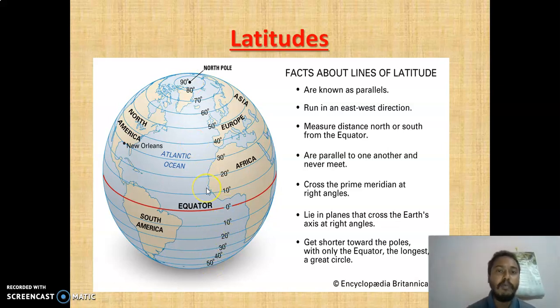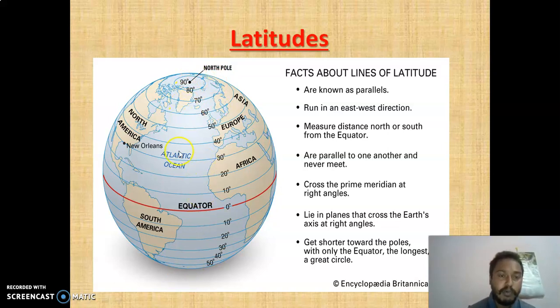That means a total of 180 parallel lines are there as latitudes. Equator is the longest line, and as you go down the lines become shorter. As you go up the lines become shorter. This is called north pole, northern hemisphere. This is called south pole, southern hemisphere.